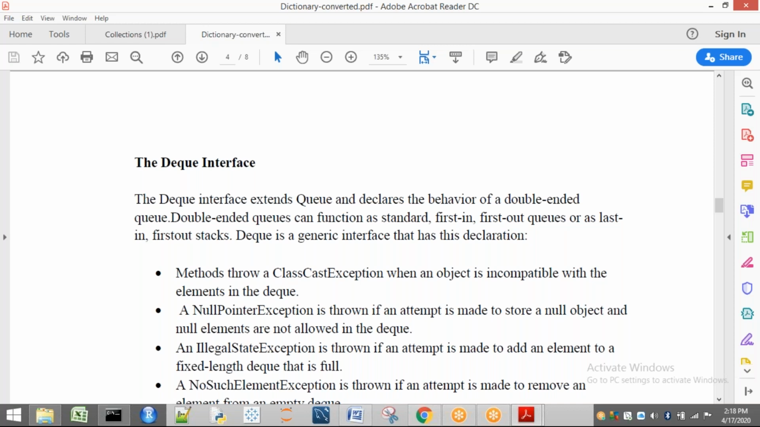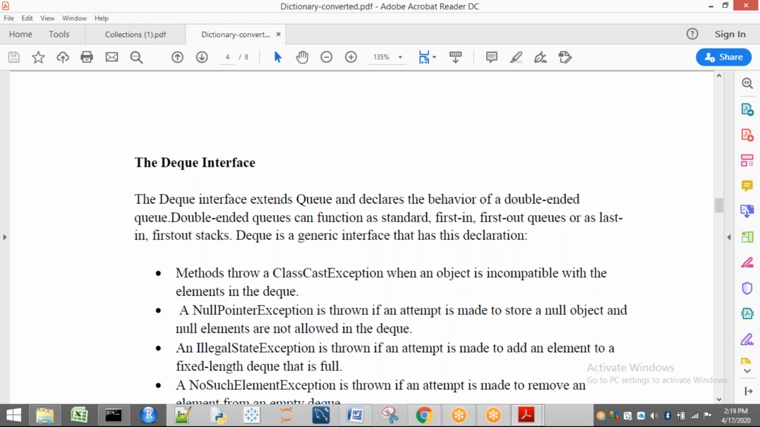So a double-ended queue can function as a standard first in first out. That means whatever element we insert from one side will be removed from the other end. So it can act as a first in first out queue or last in first out. That means if three elements are there, the first element will be stored last, and I'm going to retrieve from the front side. That means the first element is going to be retrieved. So we can use it in any way, last in first out or first in first out, with this Deque interface. Already you know the properties of this double-ended queue.